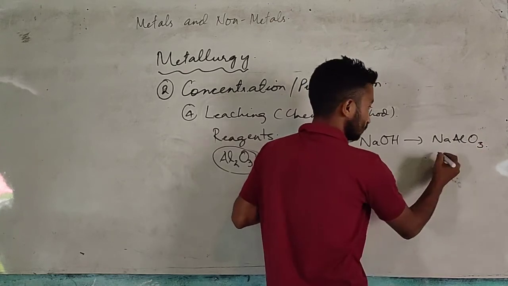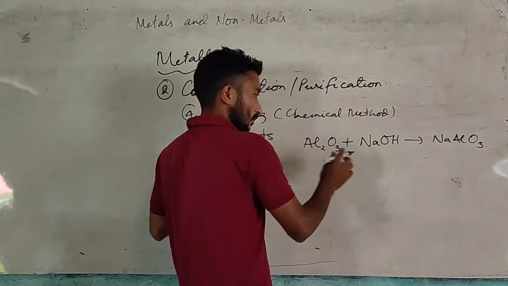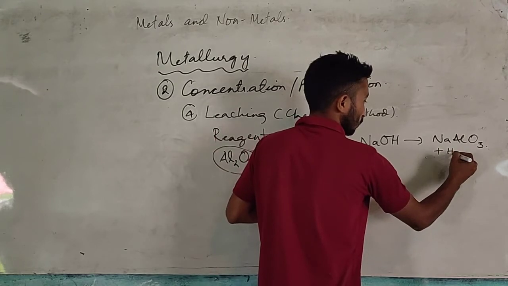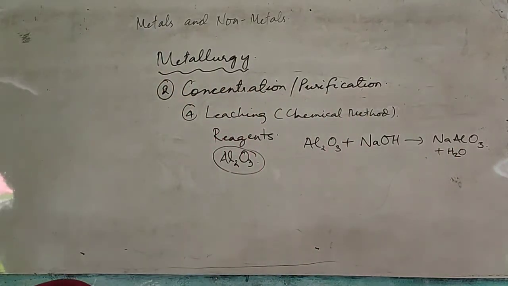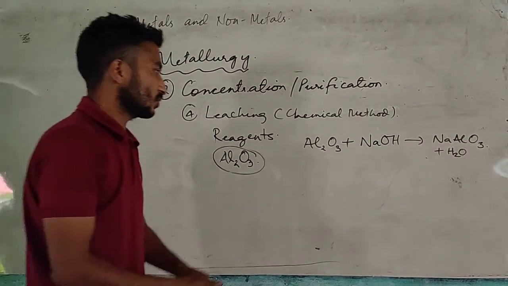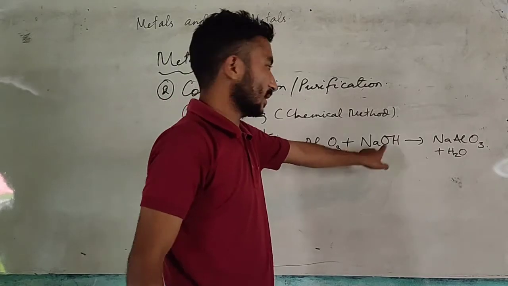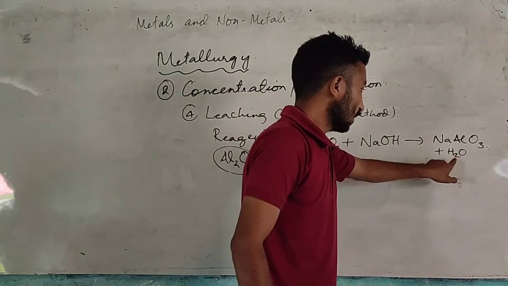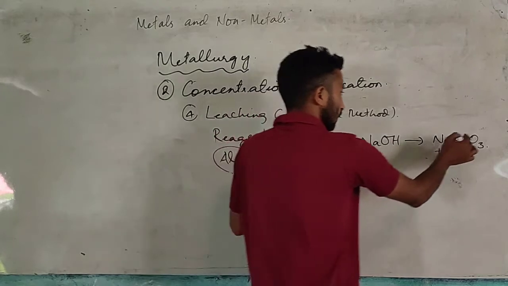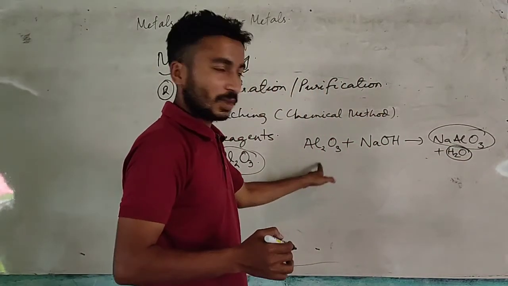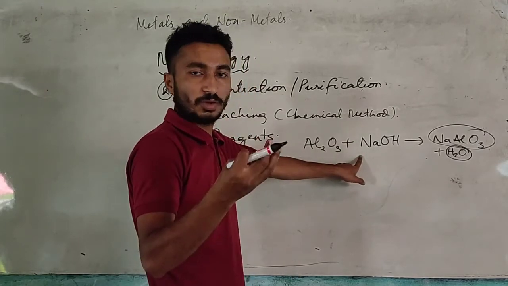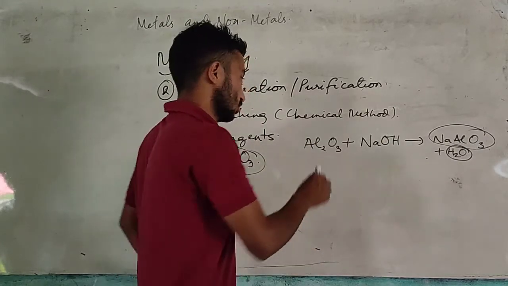When you mix aluminium oxide with sodium hydroxide, you will get sodium meta-aluminate and water. Now this sodium meta-aluminate is soluble and can mix with water, but the impurities, that is mud, stone and pebbles, cannot mix with water. So what will we do?